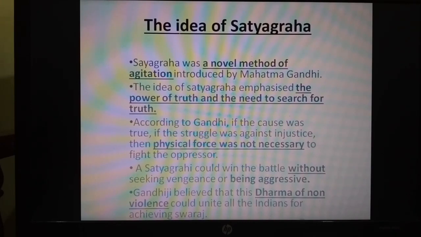A Satyagrahi could win the battle without seeking vengeance, means without seeking revenge or being aggressive. Gandhiji believed that this dharma of non-violence could unite all the Indians for achieving Swaraj. These are the ideas of Satyagraha according to Gandhiji.